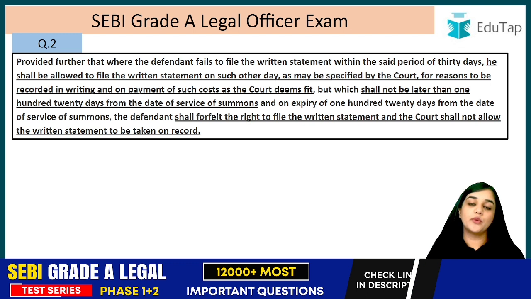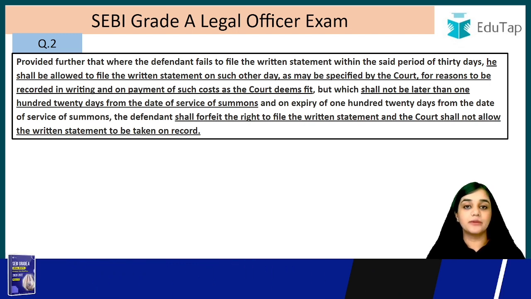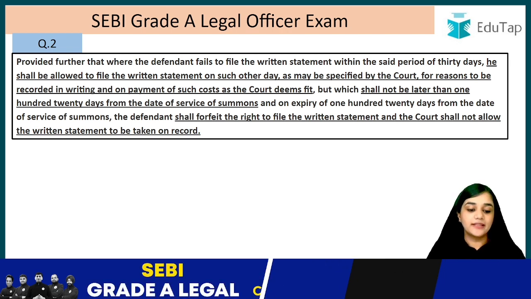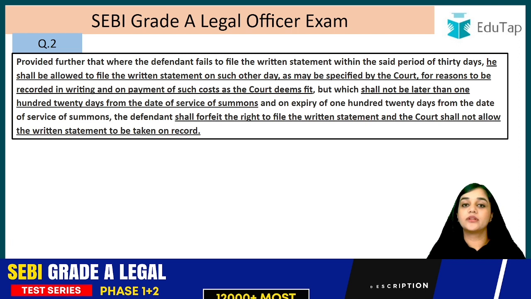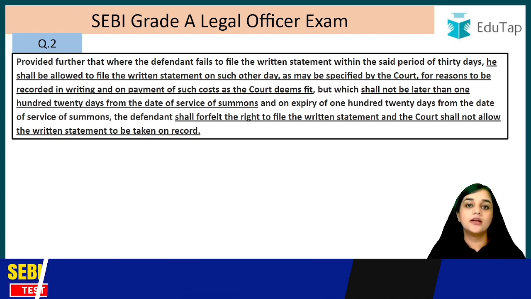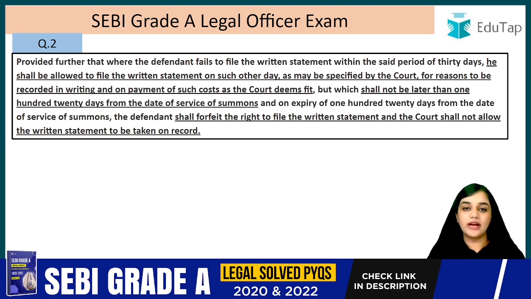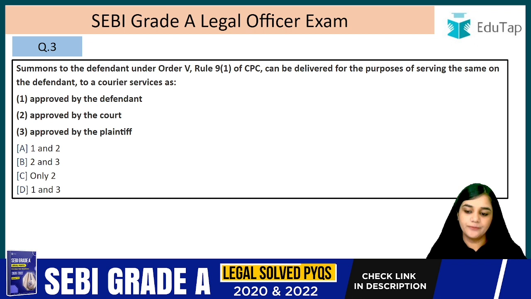In case 120 days have passed and the written statement has not been filed by the defendant, in that case his right to file the written statement is forfeited, right? And in that case the court shall not allow the written statement to be filed again. So he will not be given more than 120 days in case he has not filed his written statement within that period, right? Question number 3.